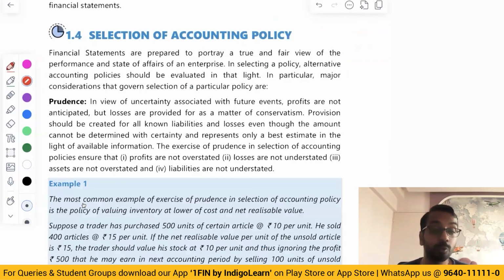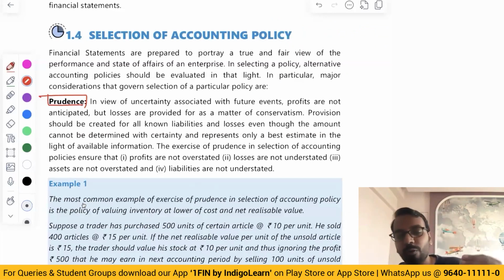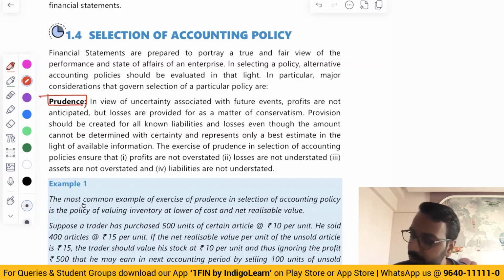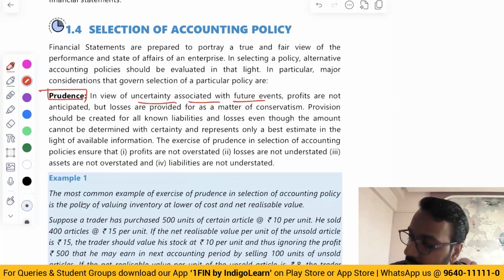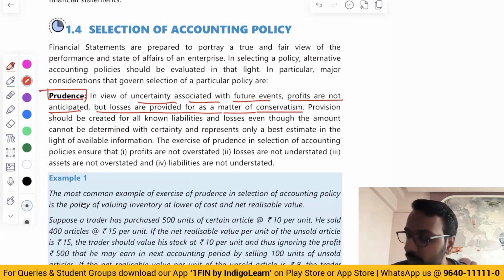Now, whenever we have to choose accounting policy, standard sets out that some specific principles need to be followed. For example, prudence. Prudence means you have to be careful. That is, you should not anticipate income in advance, and you should make provisions for all anticipated expenses. So, if there is uncertainty associated with future events, profits are not anticipated, but losses are provided as a matter of conservatism. This is called the concept or principle of prudence. So, accounting policy should be adhering to the principle of prudence.